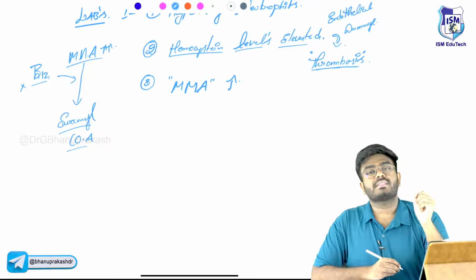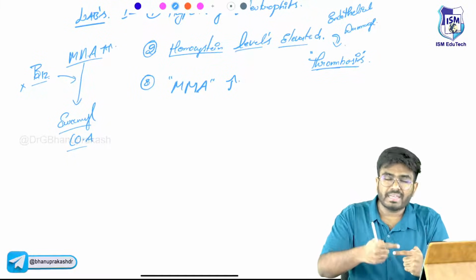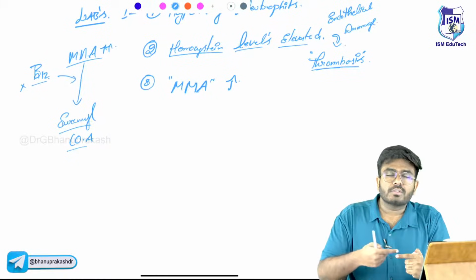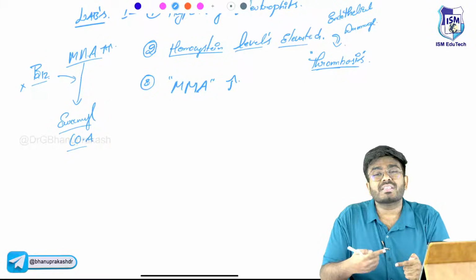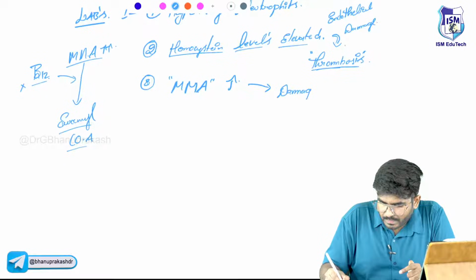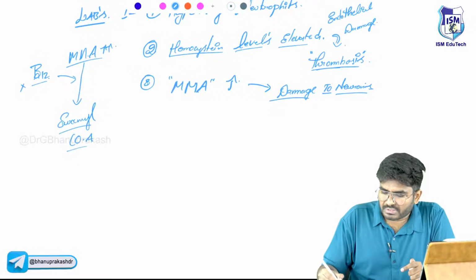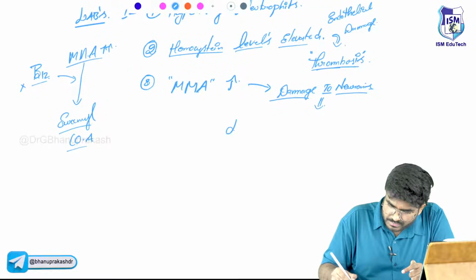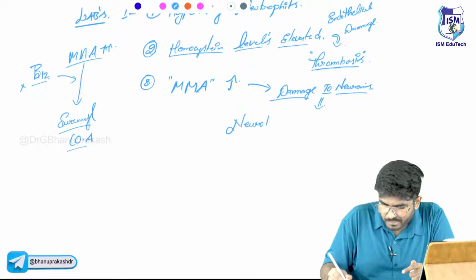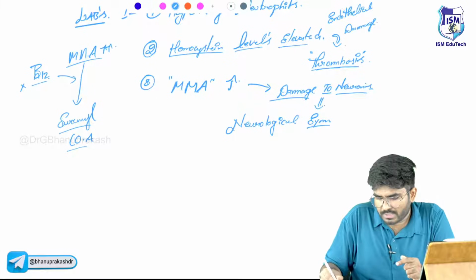Now, this methylmalonic acid accumulates within the neurons, within the myelination. So this methylmalonic acid will cause damage to the neurons, and that will cause neurological symptoms.